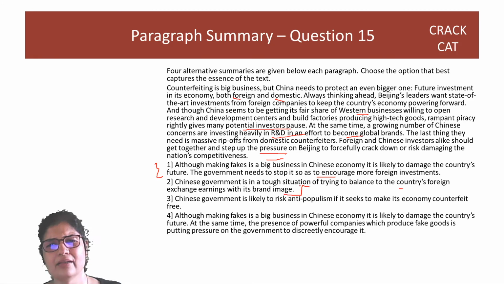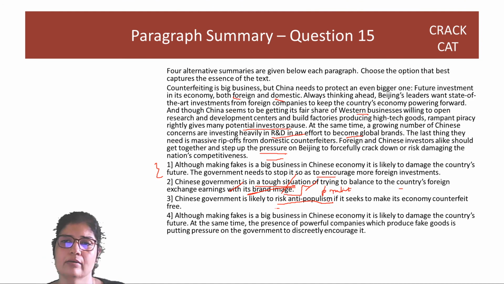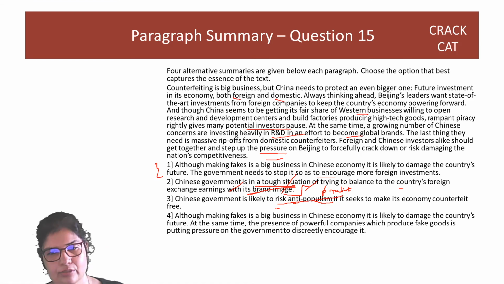Brand image was not discussed at all. This is out of scope. Second option is out. It says it is likely to risk anti-populism. Populist and non-populist, what people want, what is popular, was not discussed at all. Out. Although making fakes is a big business in the Chinese economy, it is likely to damage the country's future.